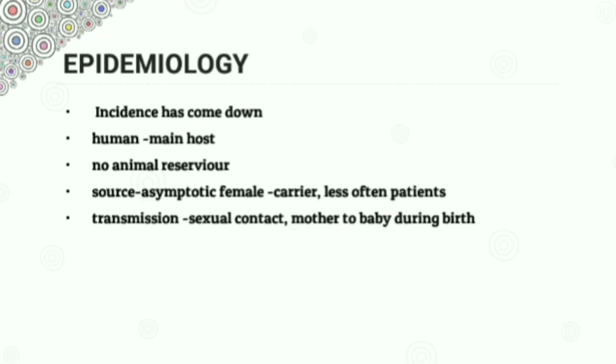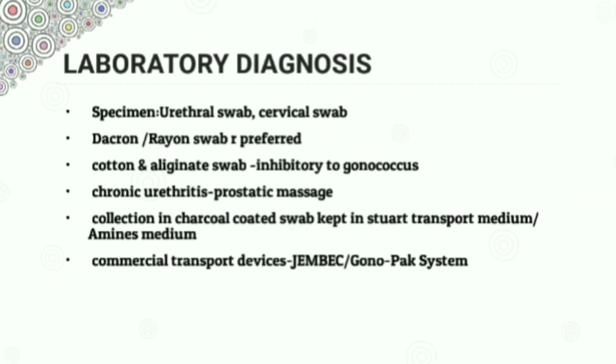For the laboratory diagnosis, we should collect the specimen first, right? The urethral swab is the specimen in male and cervical swab is collected in case of female. Dacron or rayon swabs are preferred over cotton and alginate swabs, because the cotton and alginate are inhibitory to gonococci. In case of chronic urethritis, the discharge is minimal, so to get the specimen, prostatic massage is done to collect the secretion.